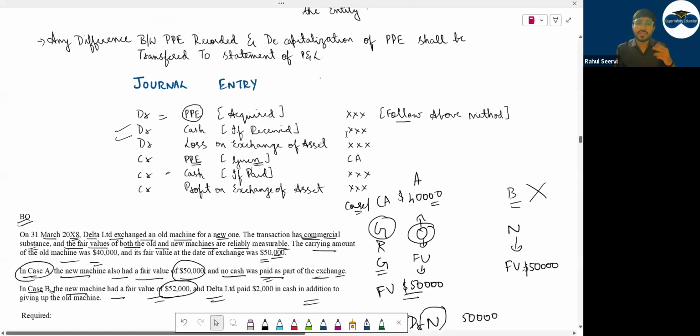Will both the things happen together? Can cash come and cash be paid? It can happen. But either one will happen in your question, which will come in the exam. Then if your journal entry is not tallying, if it is on the debit side, the total is less, loss. If it is on the credit side, profit.